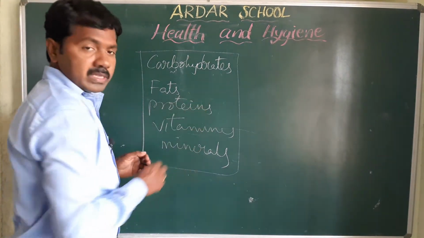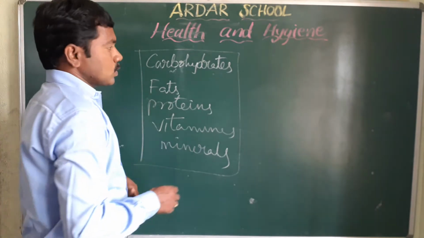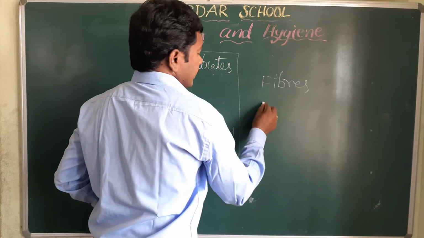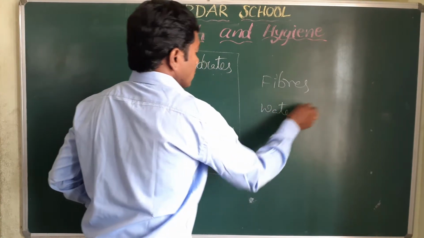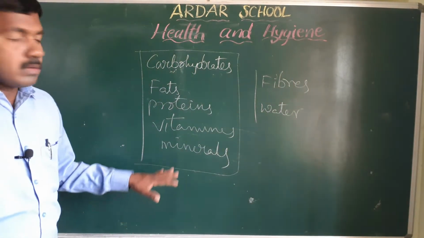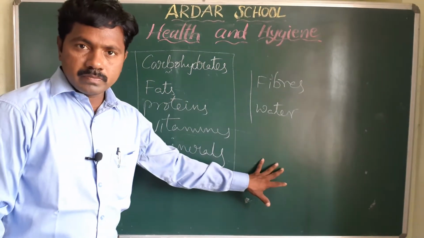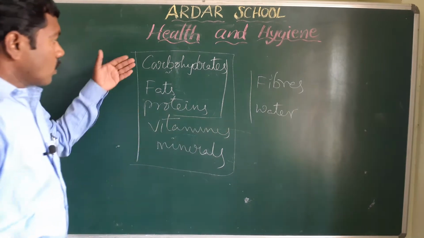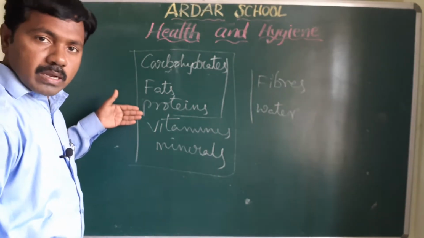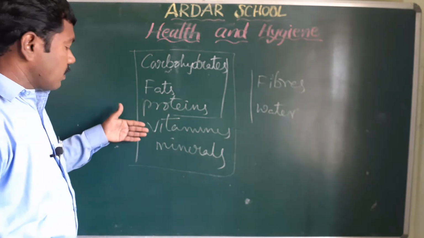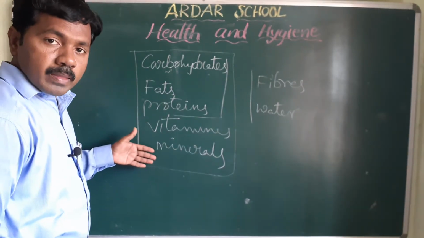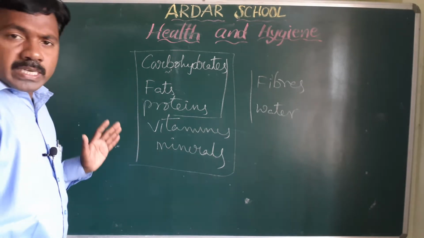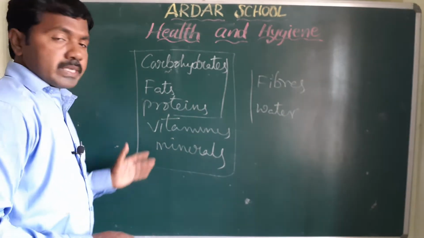Along with these nutrients we need fibers and water. So these are mainly the nutrients. Okay children, these three, carbohydrates, fats and proteins, are called the major nutrients. Here vitamins and minerals are called the minor nutrients. So we must take all these nutrients.